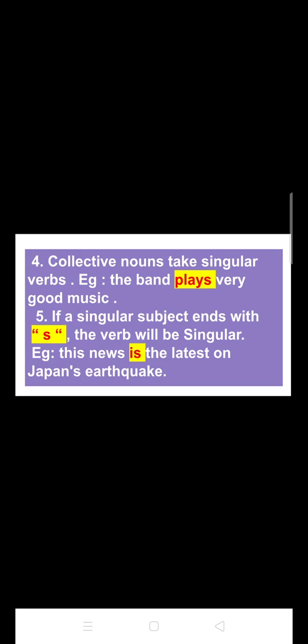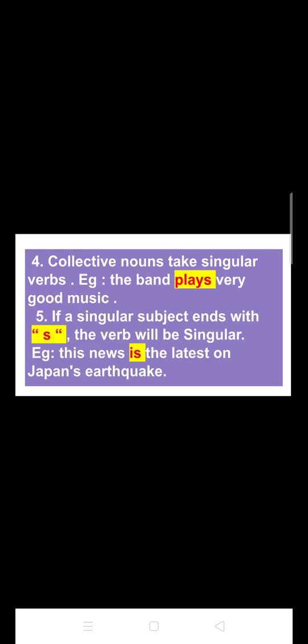Now the next condition, number 6, is if a noun ends with s, the verb will be singular. Say for example, this news is the latest on Japan's earthquake. So students, here you can see that the subject is news, and at the end of the word the s is there. That's why it has taken the singular verb, that is is.